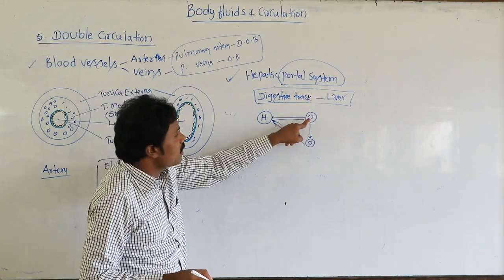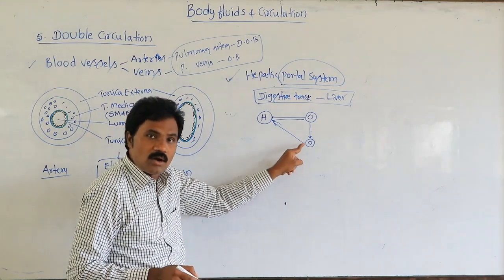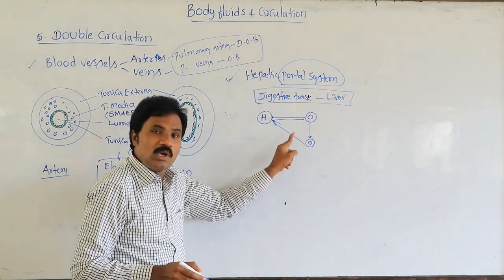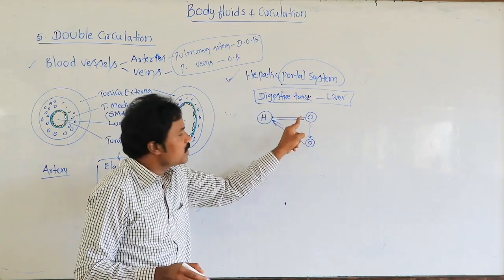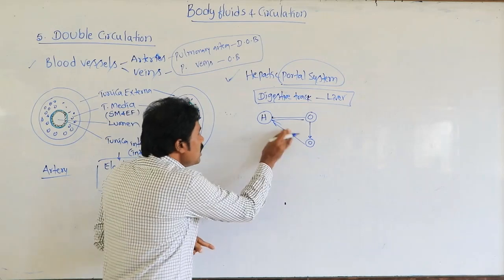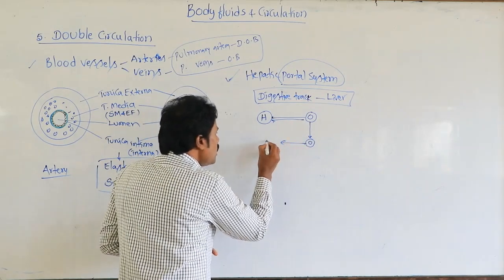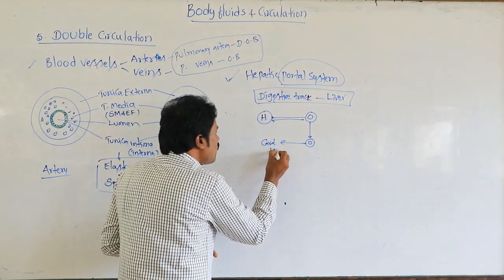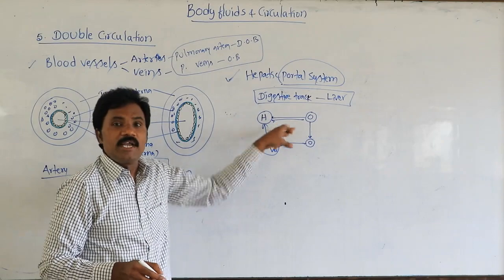This organ is the digestive tract, which sends blood to the liver. From the liver, blood then goes with the help of the caval vein to the heart. So it takes place like this.